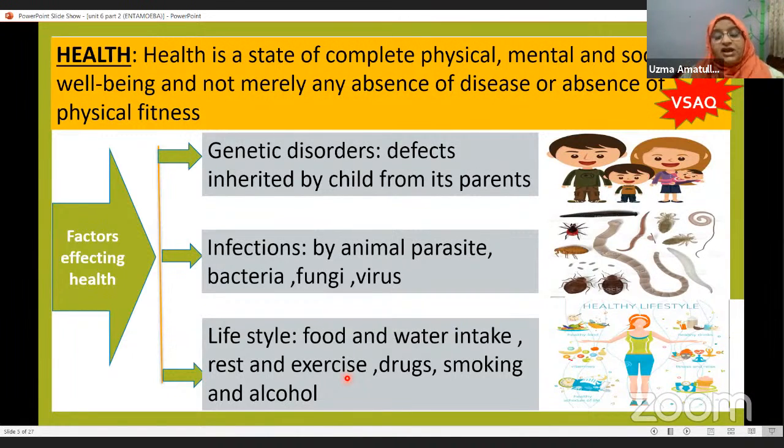And then comes drugs, smoking and alcohol, which also affect your health. How? Nowadays children are falling into the bad habit of drugs, smoking and alcohol. These habits will affect your health. They will affect the organs inside the body, and there will be adverse effects from drugs, smoking and alcohol. So we should avoid them to lead a healthy life.